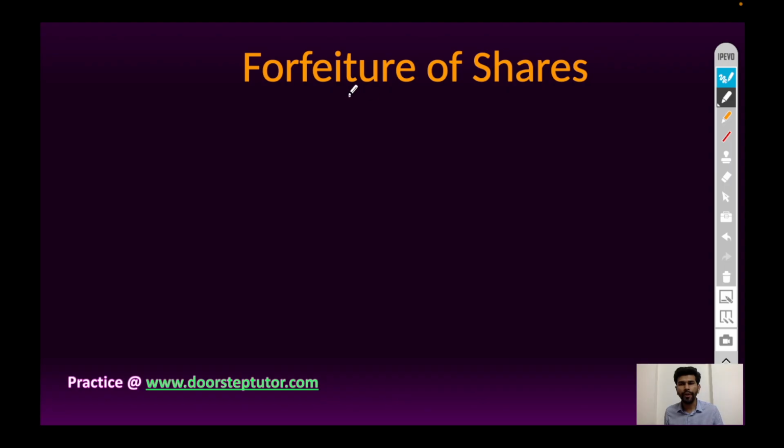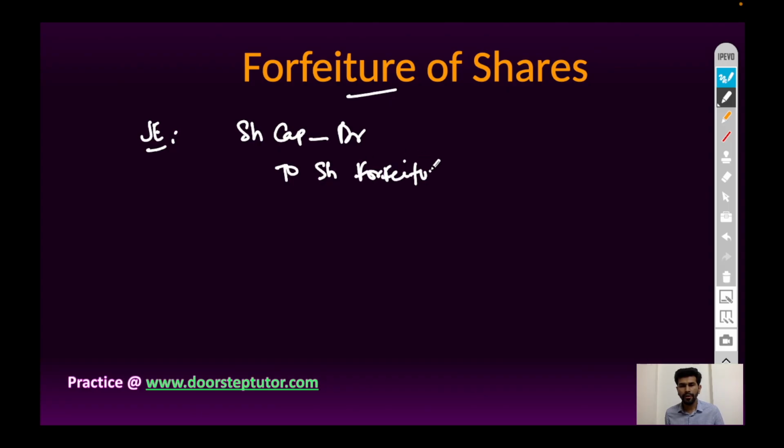So the forfeiture of share journal entry will be share capital account debit to share forfeited or forfeiture account, to call in arrears account.